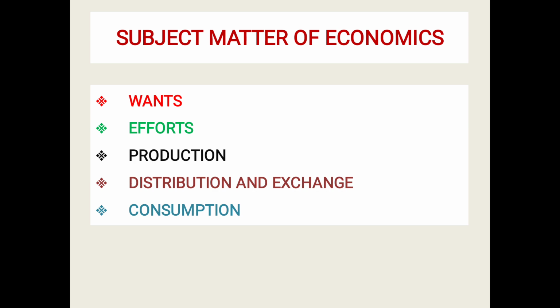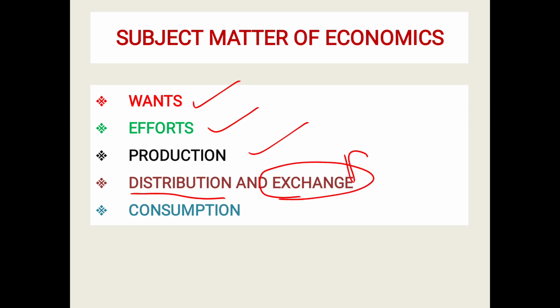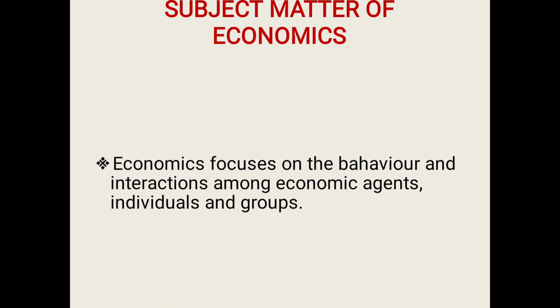So, wants are there. Effort should be taken. When efforts are taken, production automatically increases. When production is increased, the produced product has to be distributed, and then it has to be exchanged because there should be a price for the commodity. And last, the consumer consumes the product. So last is consumption. So now let us look into detail about the subject matter of economics.